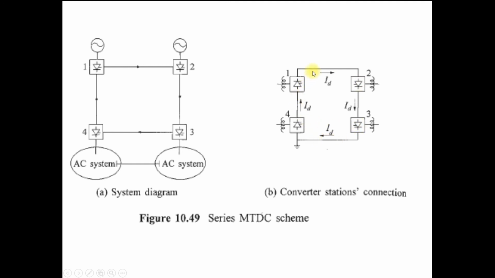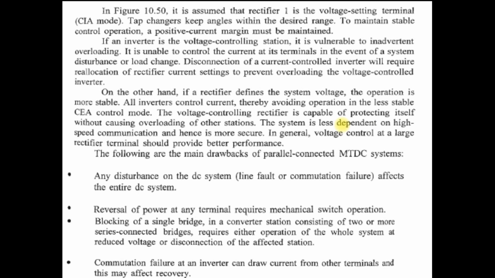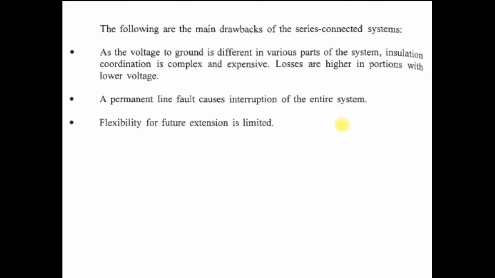Suppose the voltage at this point in the line is higher than the voltage at this point, because there is a voltage drop due to the resistance of the DC line. So the voltage at each point does not remain constant. This is one of the drawbacks.